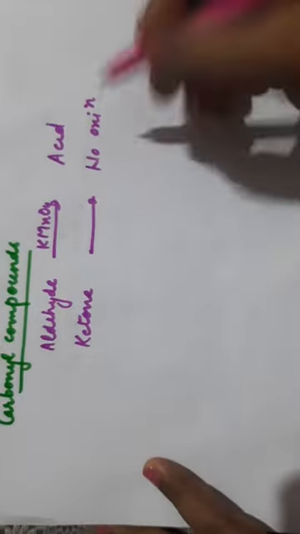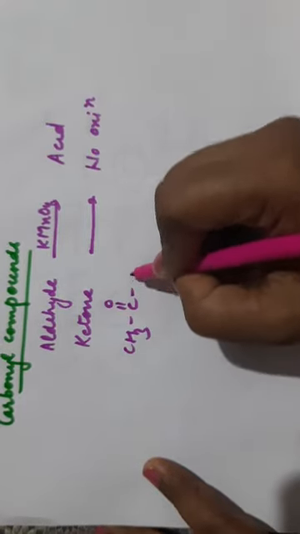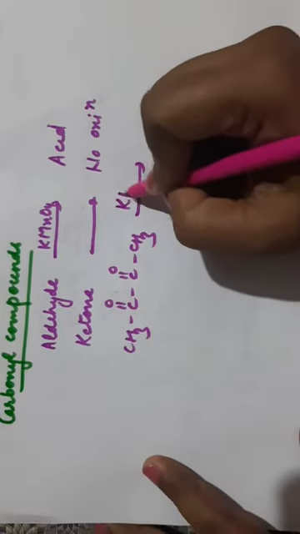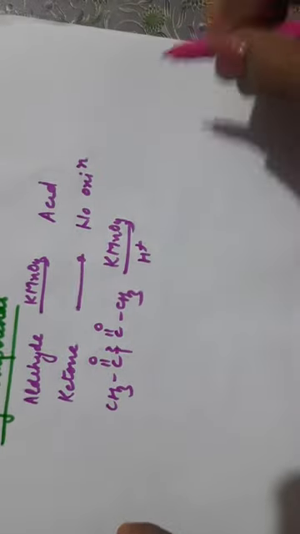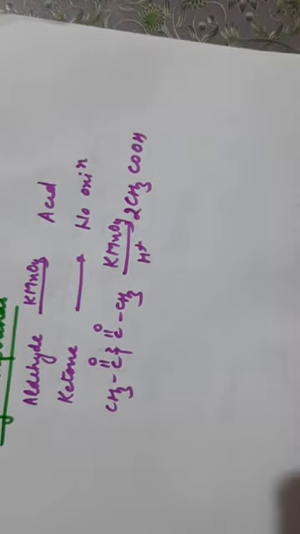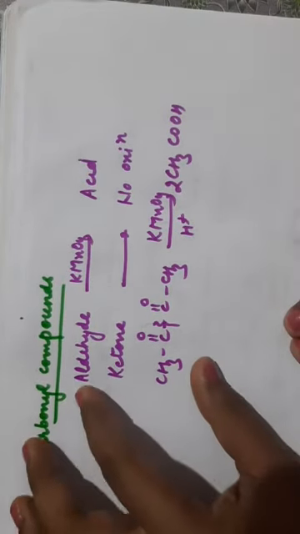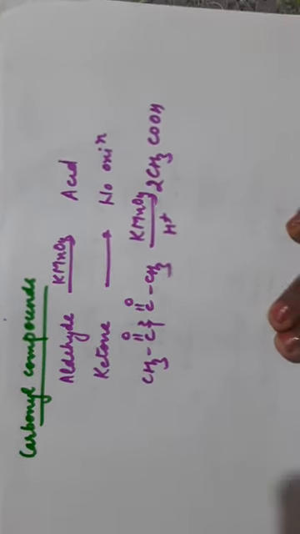So ketones, there will be no oxidation, but if there is a diketone, alpha beta diketone, then it is oxidized by KMnO4 in acidic medium. This will undergo cleavage here and you will get an acid. So 2 acetic acid molecules will be obtained from here. So this is the oxidation of aldehydes and ketones with KMnO4. Ketones are not oxidized by KMnO4 under normal conditions.